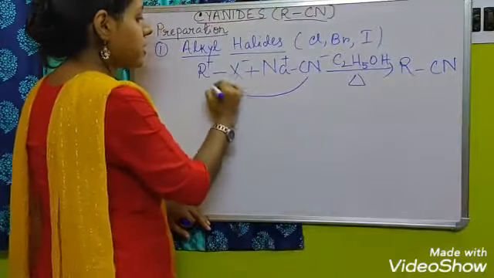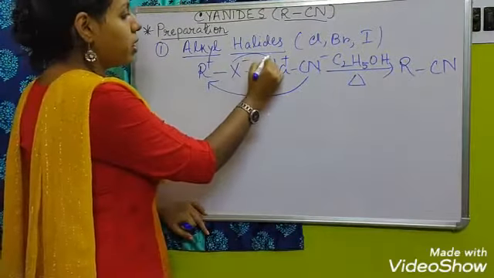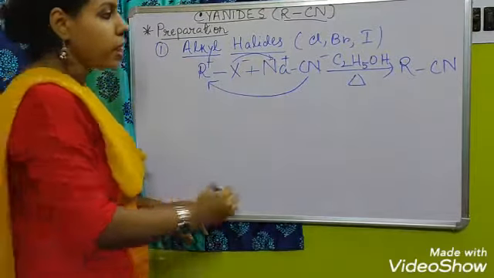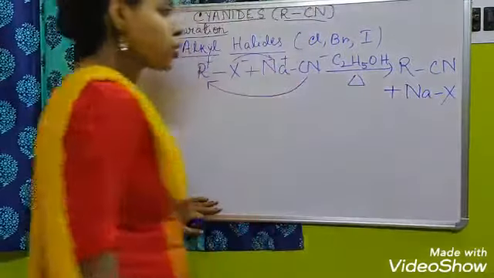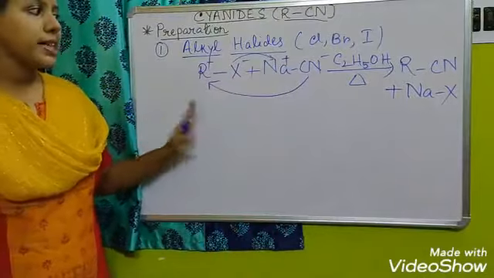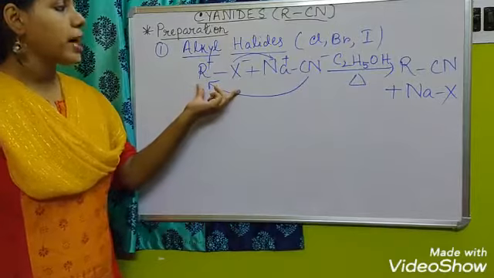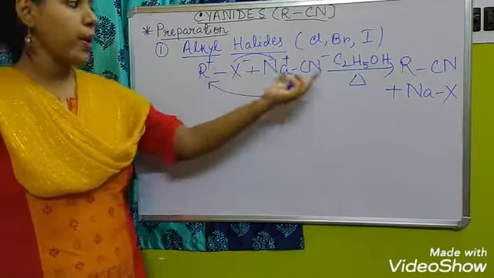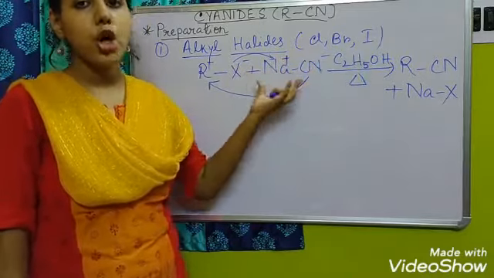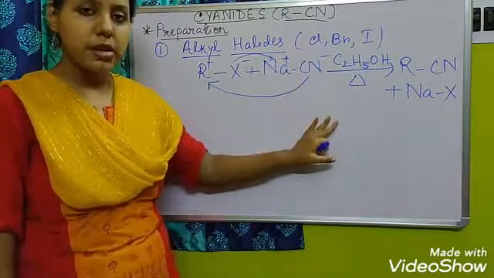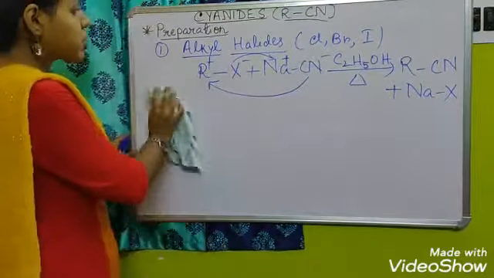So cyanide will come here, it will make RCN. Cyanide will link up with this alkyl group and the halide will be added to the sodium, so it will make sodium halide. By this method we can prepare the alkyl cyanide from the alkyl halides. You just have to treat with the alcoholic solution of sodium cyanide or potassium cyanide. Okay, this is the first reaction.